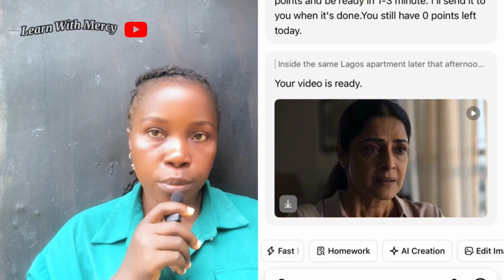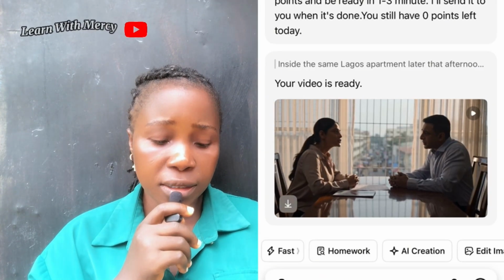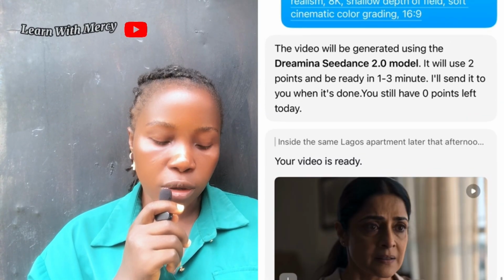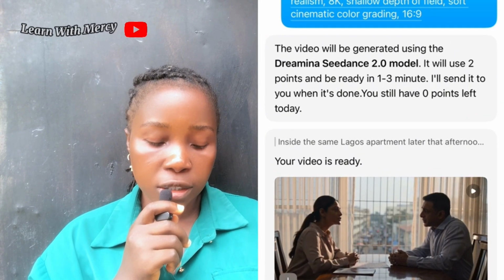And it generated again. But here is the issue, guys. It is a different person entirely, like different people entirely, because I did not specify my character. There are no images here, so it cannot generate consistent characters if you do not specify or describe your characters. That is where the problem comes when you are using text to video.